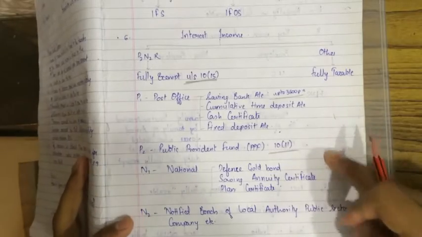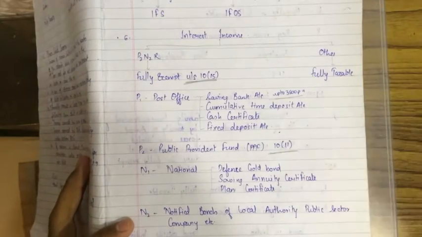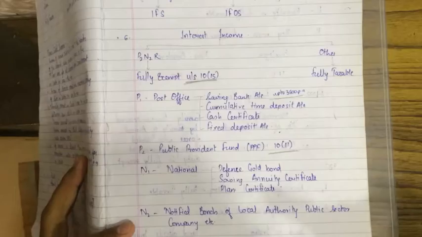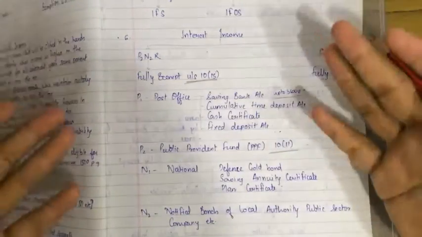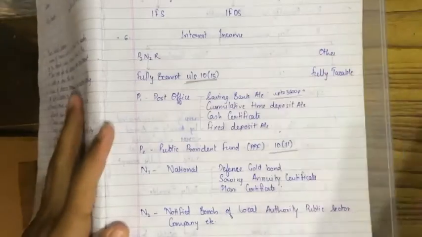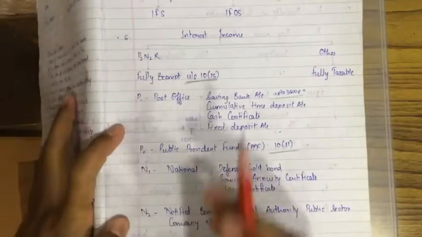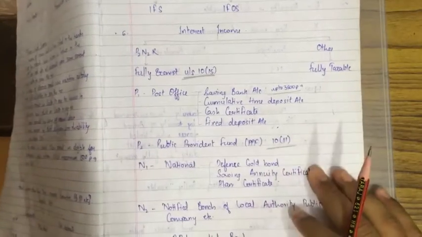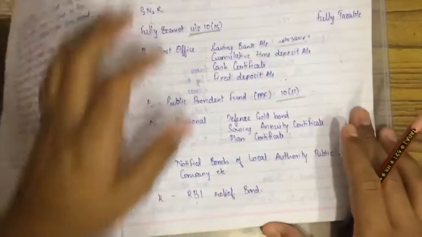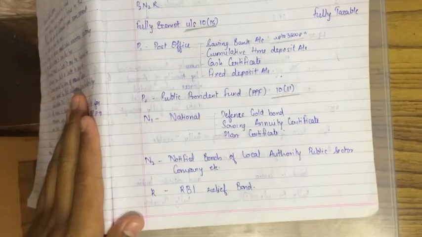Suppose 10,000 is received: less, totally exempt under section 10 subsection 11, and write the amount received. If 10,000, then 10,000; if 15,000, then 15,000. The outer column will be 0. We just have to show the presentation, because in the exam marks are given on the basis of presentation as well as the knowledge we have.